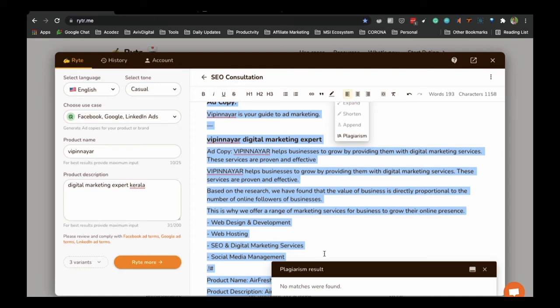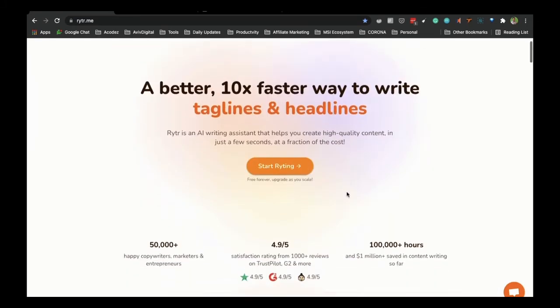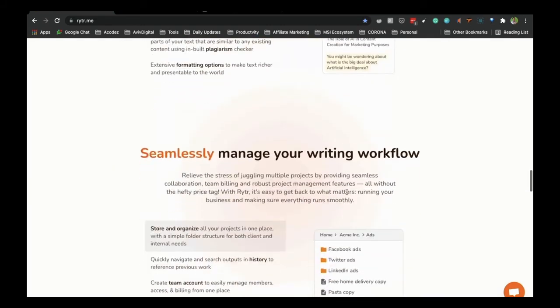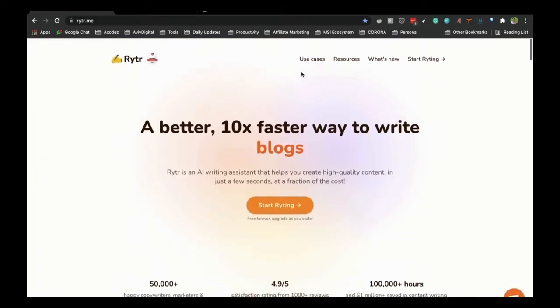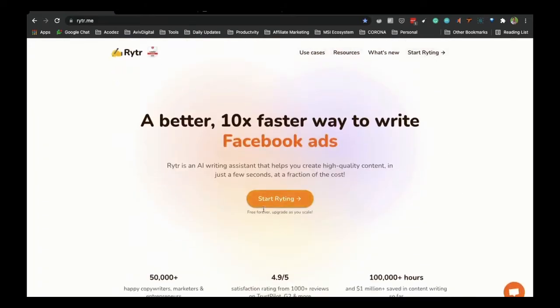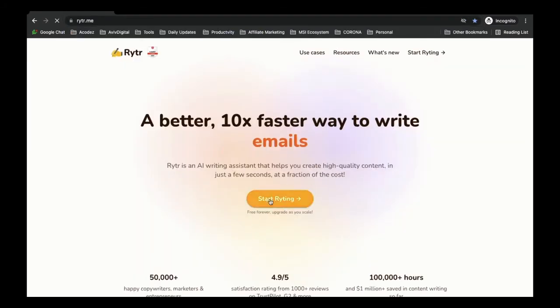So that's the tool, that's the single tool. I got it from AppSumo actually. So I will leave the link below, and I got it in an offer. I went for the full unlimited content, and you can check out the pricing also. What is the pricing? So where is the pricing? I'm already logged in, so that's why. So let's open it incognito. So let's see what the price is. Start writing.